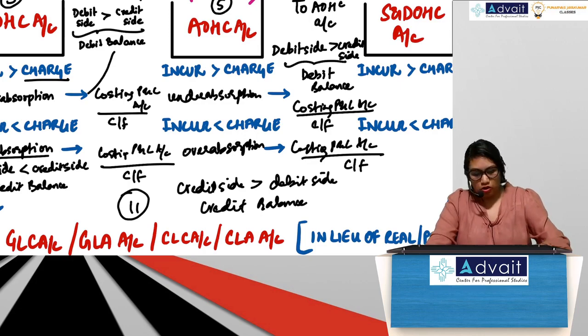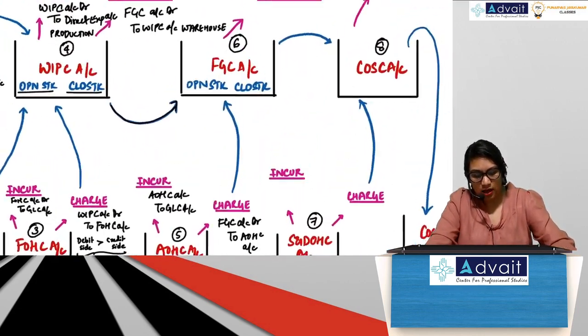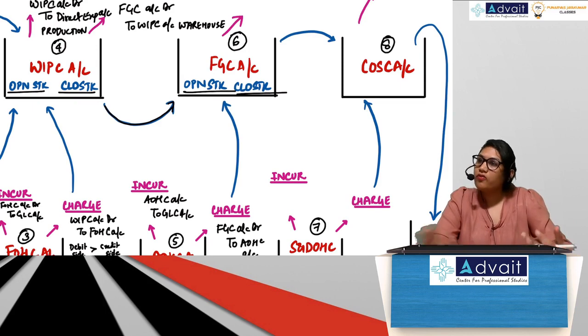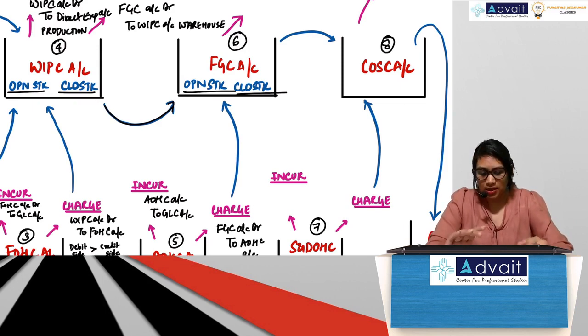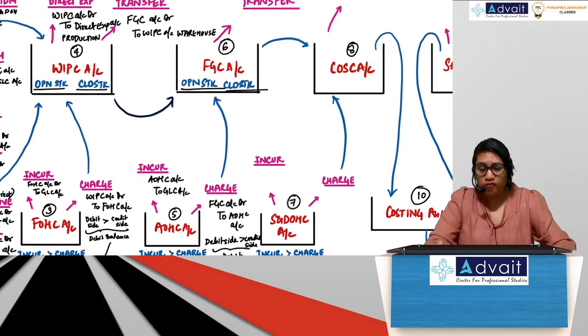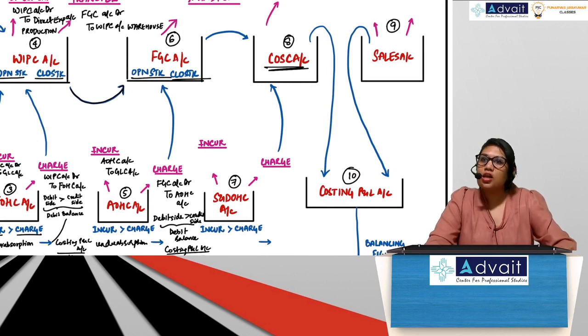Right? So now this is over. We move to FGC account. What is new in FGC account? Nothing. Opening stock, closing stock will be there. Of what? Finished goods. Because this is FGC. All other entries, double entry effect you give. The new entry is from FGC. Where does it go? It goes to cost of sales control account.